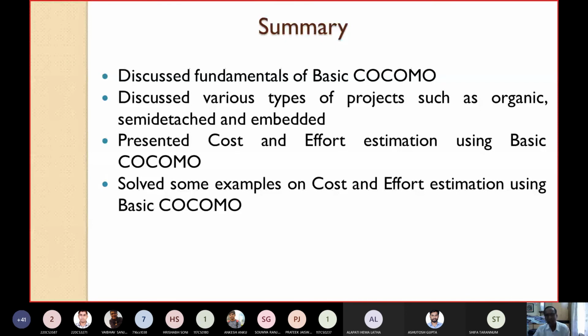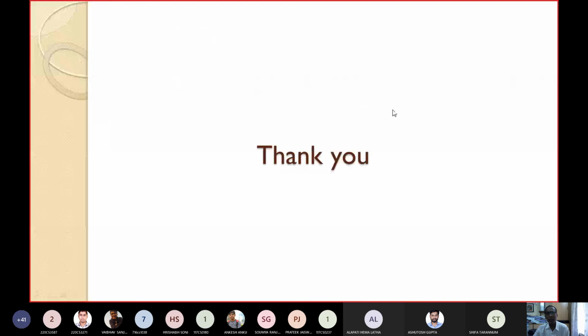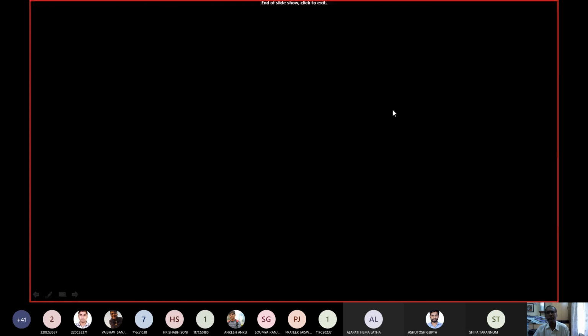Okay, so any doubt, please? We have taken these things from both of these books. You can have a look. Any other book also you can see, either software engineering or software cost estimation or software project management. So any doubt, please ask. Thank you very much. Any doubt, please?